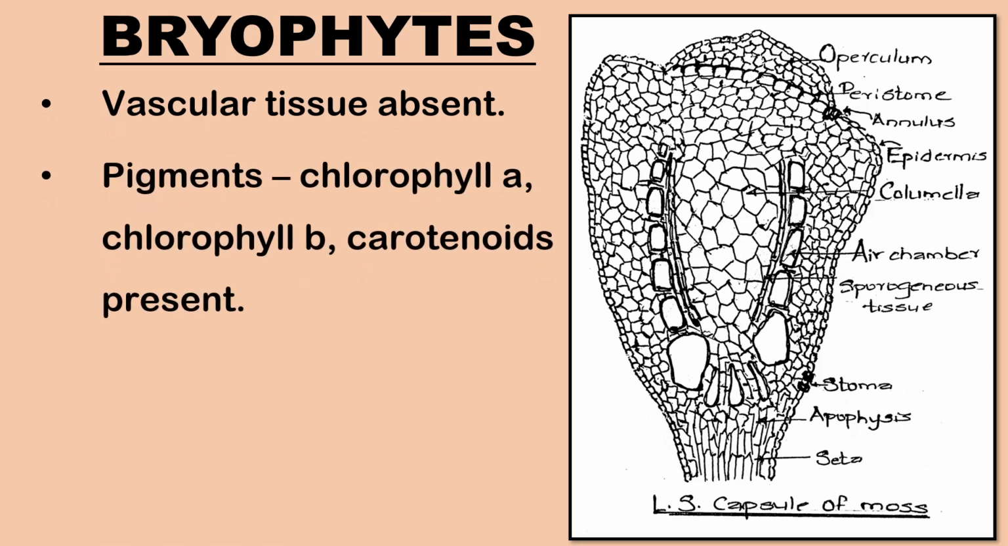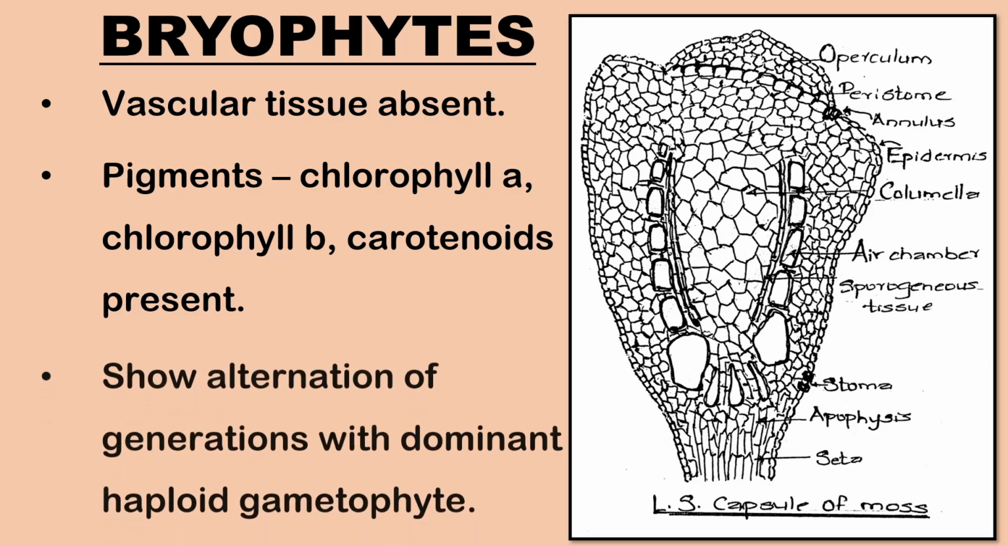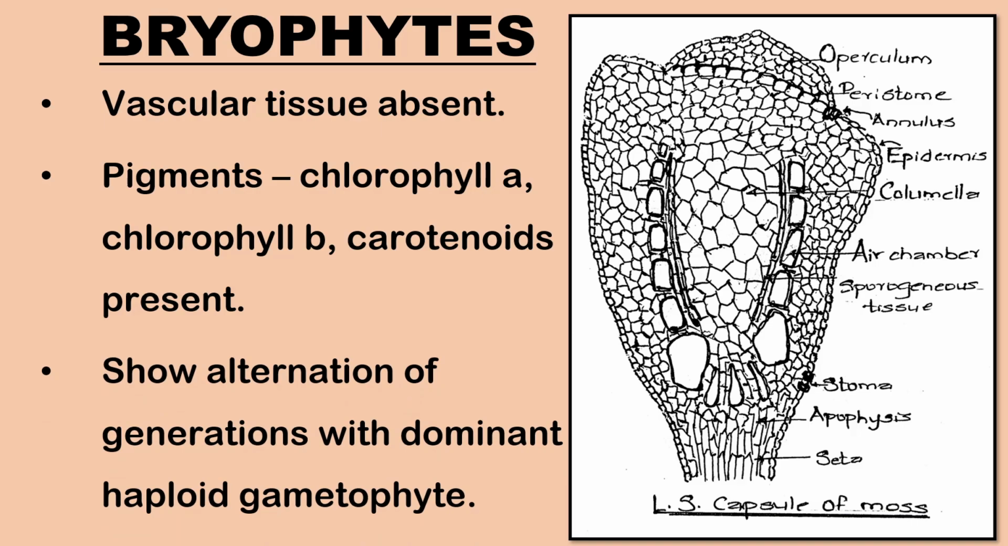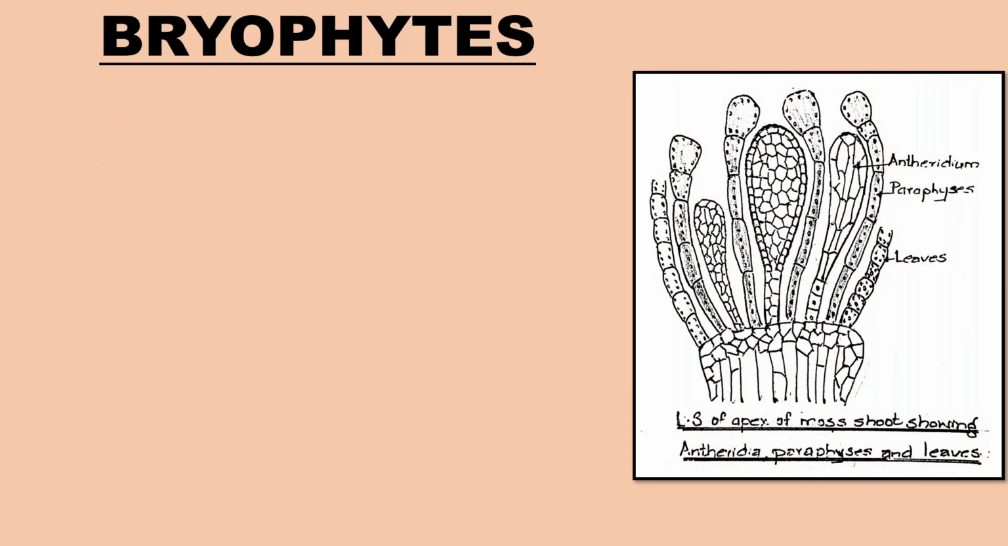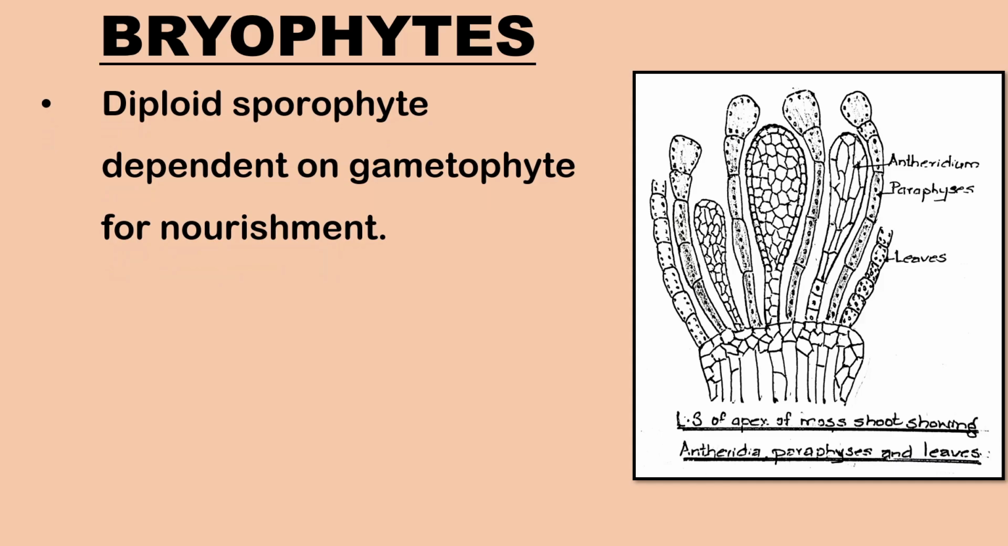Bryophytes contain a variety of pigments like chlorophyll a, chlorophyll b, and carotenoids like alpha and beta carotene, lutein, etc. These plants show alternation of generations with an independent and free-living haploid gametophyte as the dominant and photosynthetic phase in the life cycle. The diploid sporophyte is dependent on the gametophyte for nourishment.